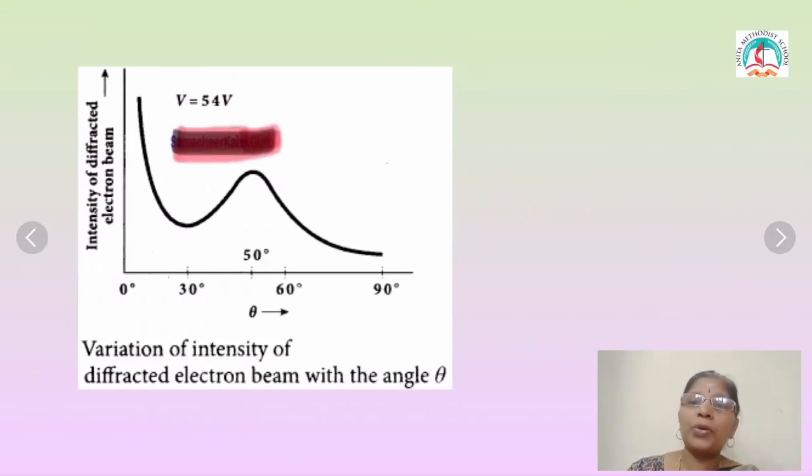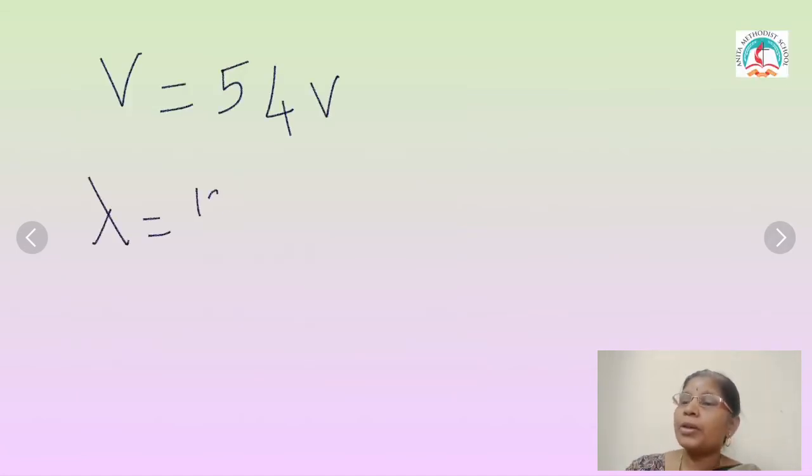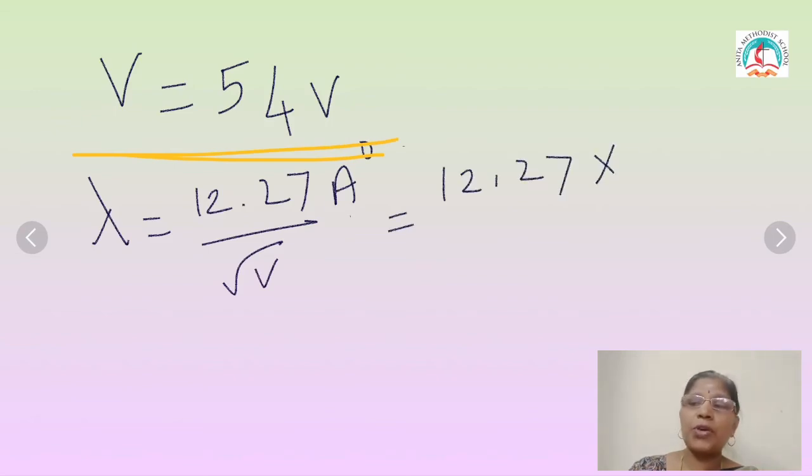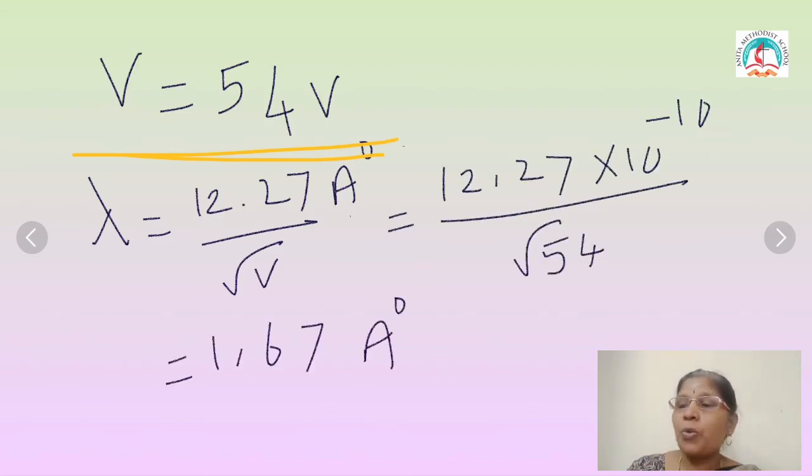Now the next one, you are going to draw the graph between the intensity of the diffracted beam and the angle theta, the variation of intensity of the electron beam with different angles. You see, now I am taking the voltage value equal to 54 volt. Here you are getting the maximum value, at a theta value of 50 degree. Now the potential difference of 54 volt is given. So what is the wavelength?